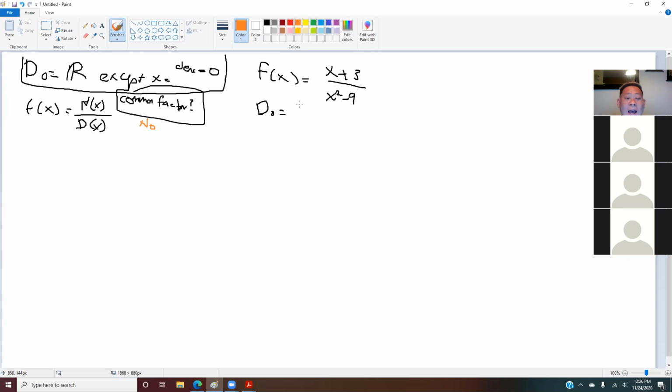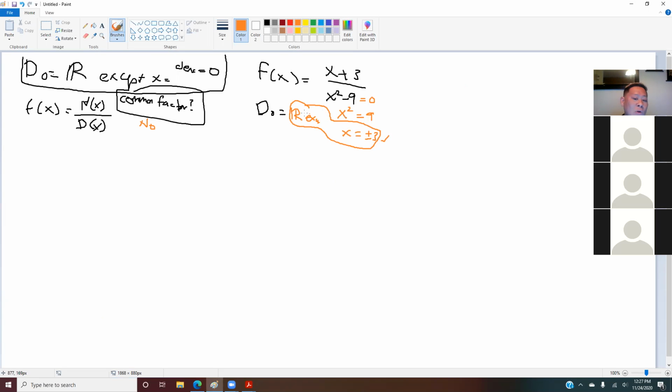So that means that to find your domain in this case, you set this denominator to 0 and you solve for x. So x squared equals to 9. X in this case is plus minus 3. So your domain in this case is all real numbers except x equals to plus minus 3.